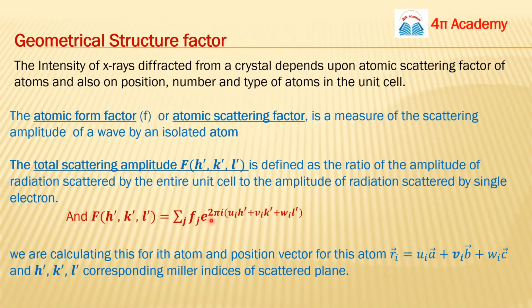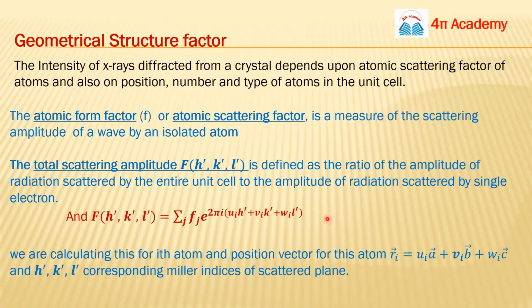It will be represented by the summation of this term: sigma over j of f_j e to the power 2 pi i (u_j h' plus v_j k' plus w_j l'). This bracket term is nothing but the position vector of your atom. You can see, guys, it's basically i, not j, so I will correct this before I upload. So this is the position vector of your atom; if we are talking about the ith atom, the position vector of your ith atom will be this bracket term.